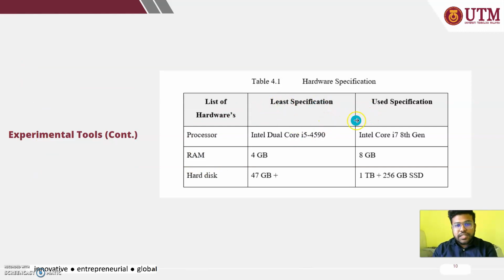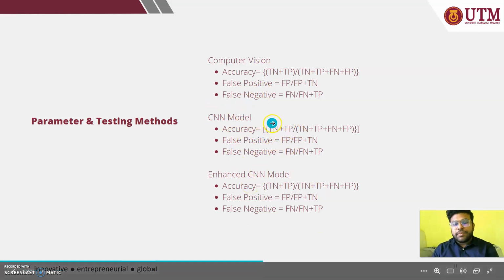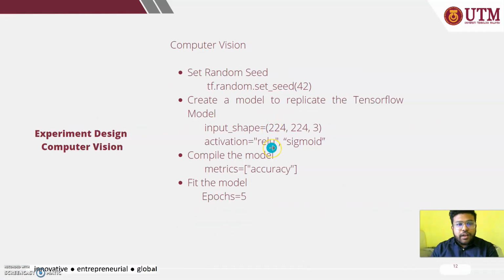For the hardware specification, the processor used is Intel Core i7, RAM is 8 GB, and hard disk 1 TB and 56 GB SSD. So the parameter and the testing method was for the computer vision, the experiment 1, I have checked the accuracy, false negative, false positive, and CNN model, the existing CNN model, also the accuracy in both terms, and for the enhanced CNN model I have also checked these methods. So this is the experiment design, computer vision.